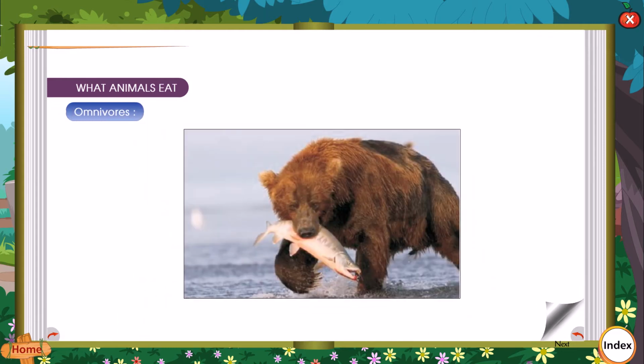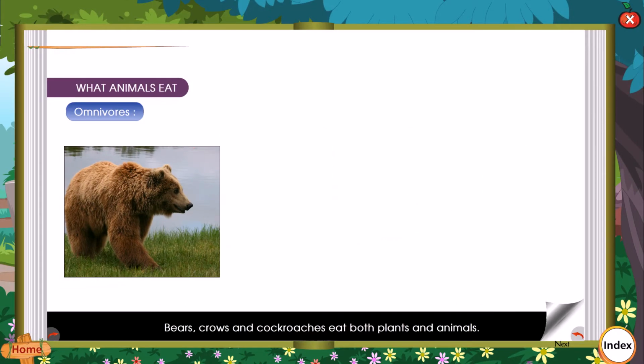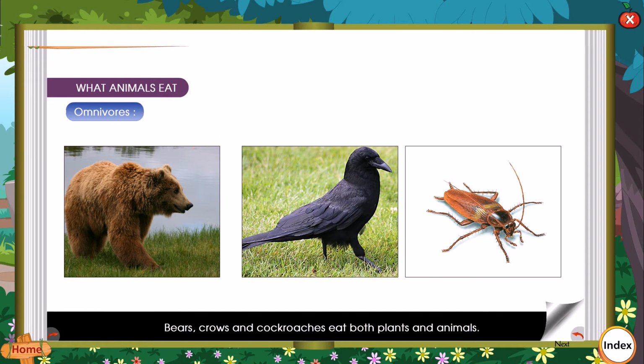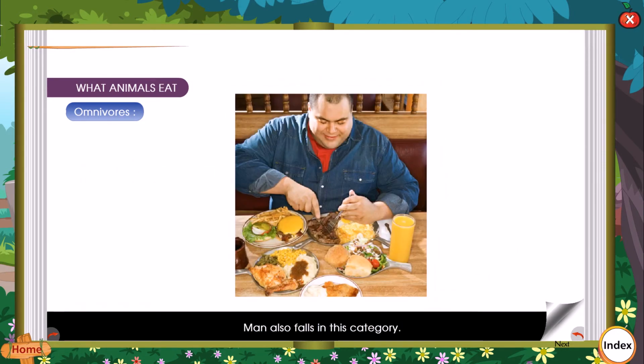Omnivorous. Some animals eat both plants and animals. They are called omnivorous. Bears, crows, and cockroaches eat both plants and animals. Man also falls in this category.